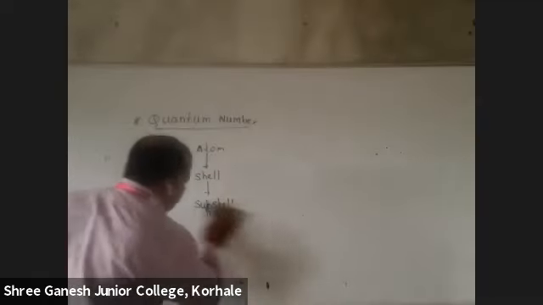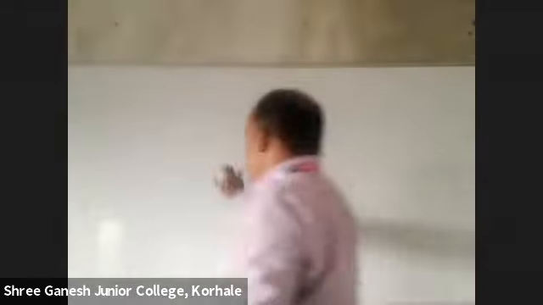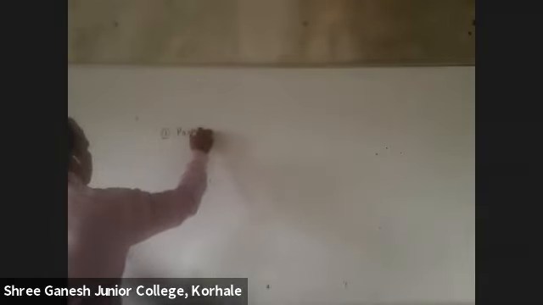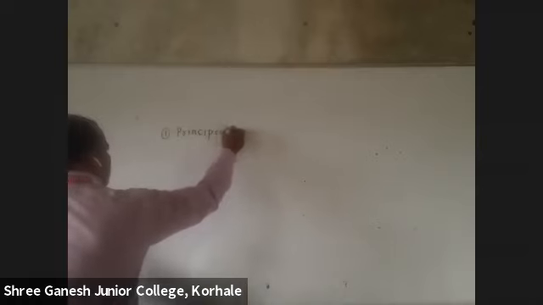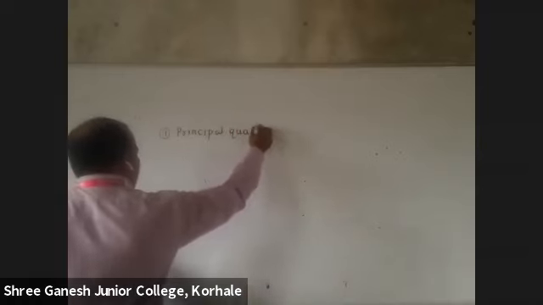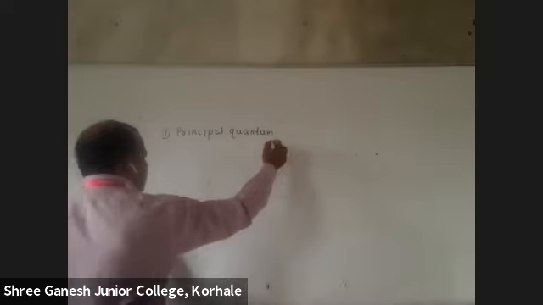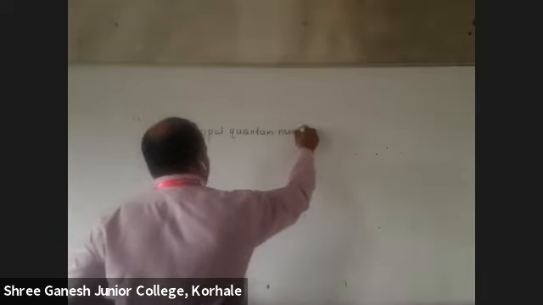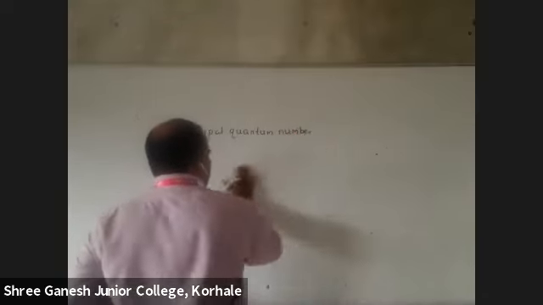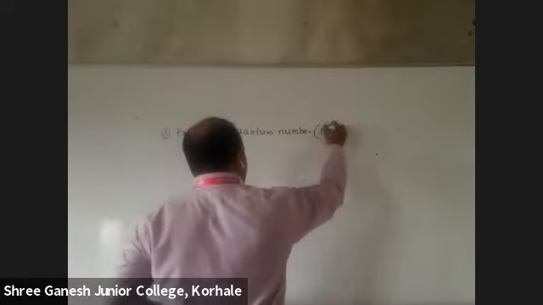Okay. So we have to learn 4 quantum numbers. Write down the first quantum number, that is called the principal quantum number. It is denoted by small n.